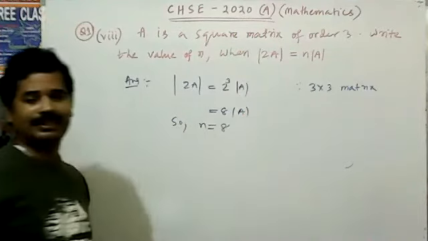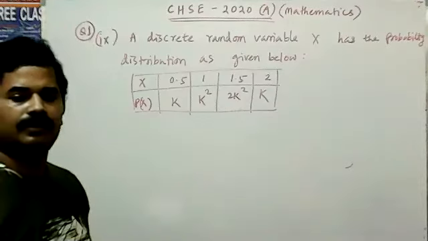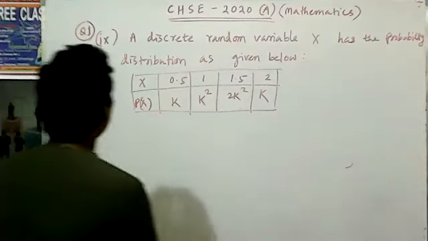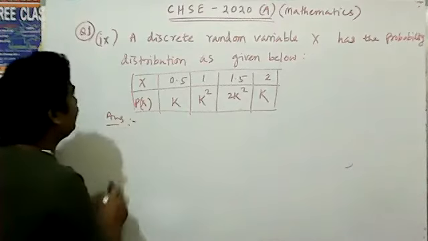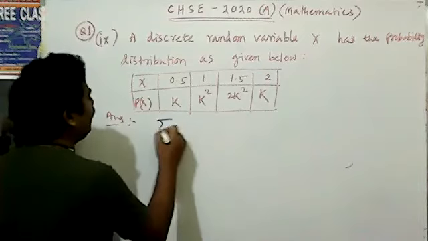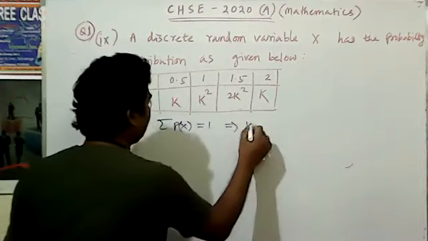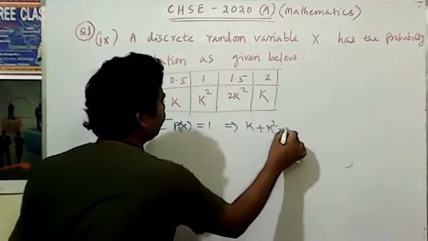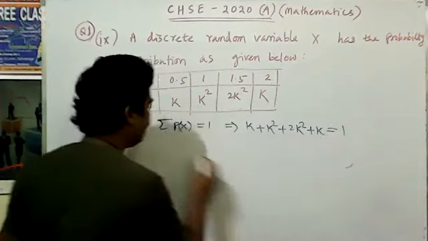This is the result. Next question, what is given? According to the question, we know that it is a probability distribution. The sum of the probabilities is equal to 1. So k plus k square plus 2k square plus k is equal to 1.